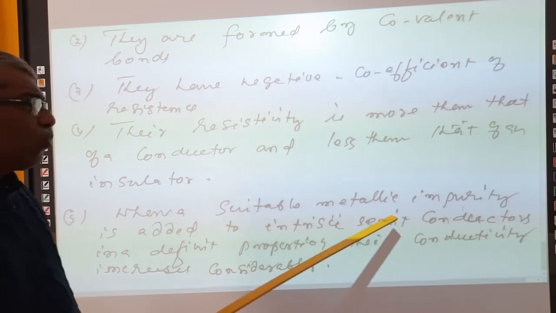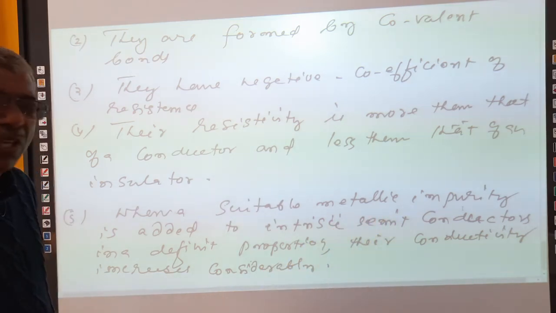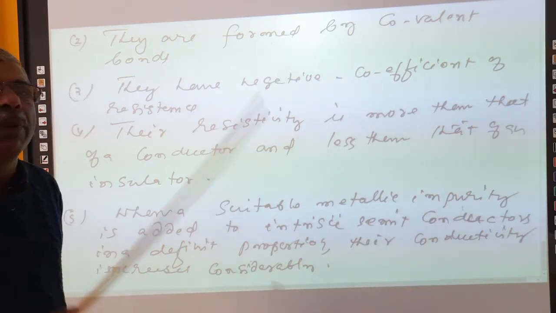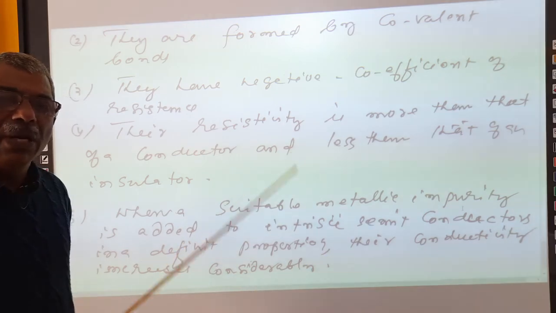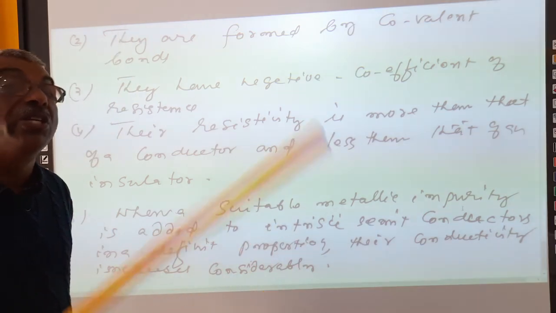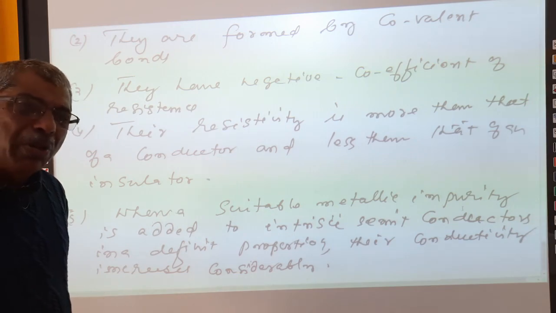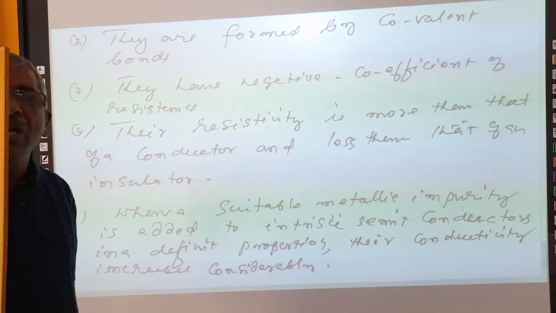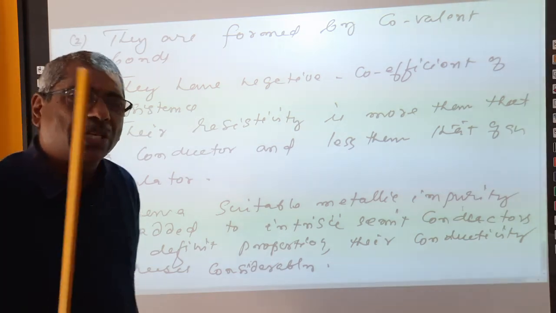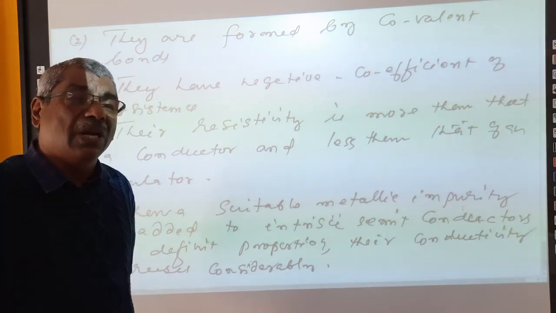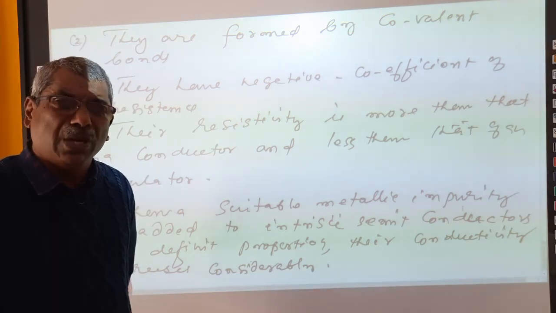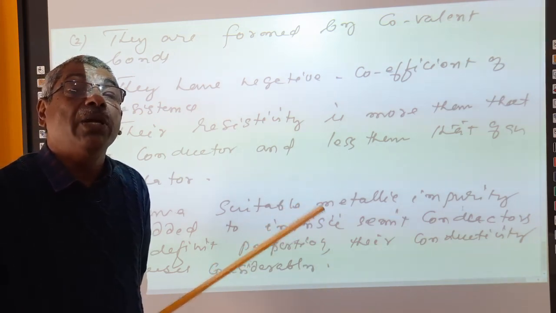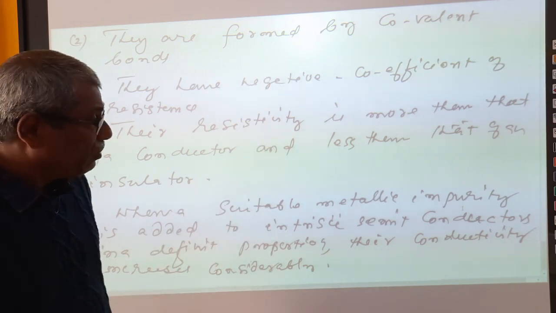This is a very important point to be remembered for a semiconductor. When a suitable metallic impurity is deliberately added, even at room temperature they can become conductors. This is a very important point. What I said last is very, very important. When a suitable metallic impurity is deliberately added to the purest form of semiconductor, the intrinsic semiconductor, its conductivity is considerably increased. So these are the characteristics of semiconductors.